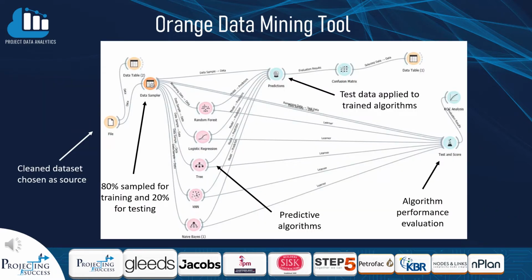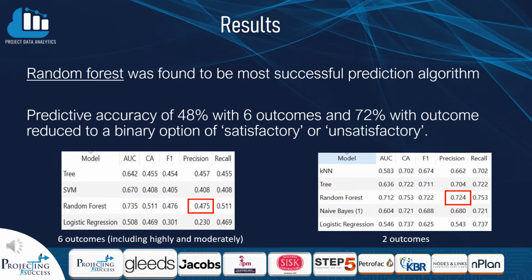We built a predictive mining tool on Orange using our clean data set as the source, then a data sampler to split the data into train and test data. Our data is then run through the different predictive algorithms and then tested to show which model produces the highest prediction accuracy. We reduced the number of outcomes from 62 because of the similarities between the options and to allow the model to be more focused.